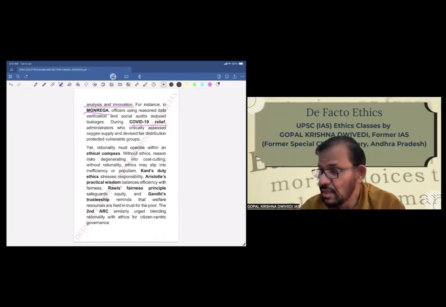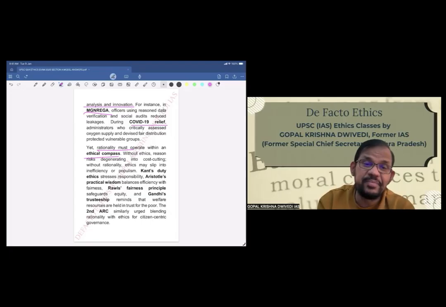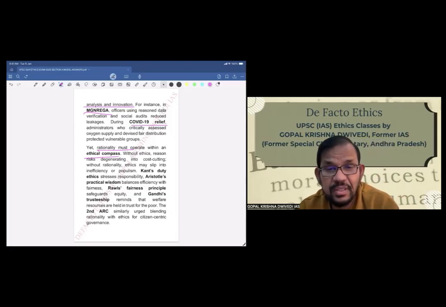Yet, rationality must operate within an ethical compass. Without ethics, reason risks degenerating into cost cutting. Without rationality, ethics may slip into inefficiency and populism. So both are required actually. That's what has been mentioned here.